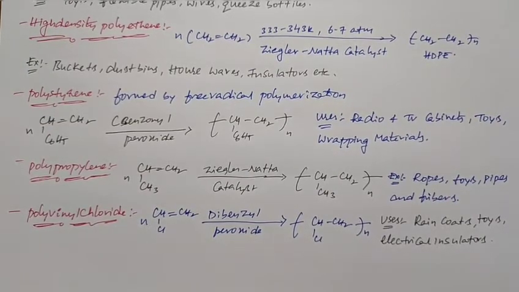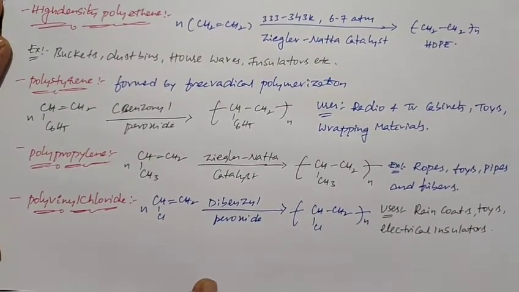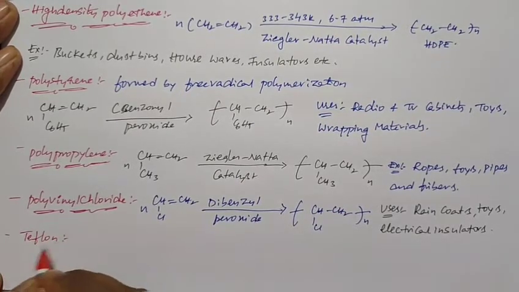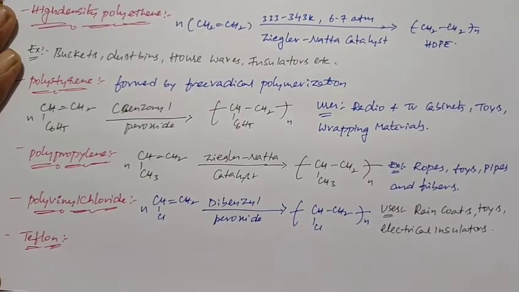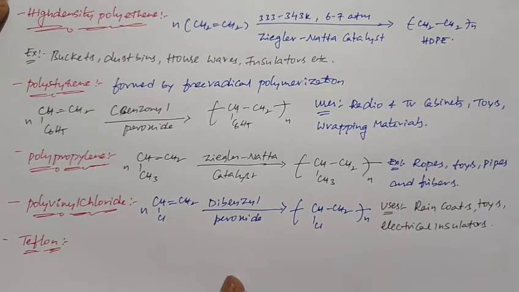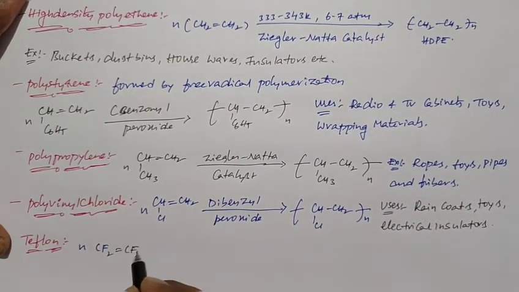And next one is Teflon. Teflon or polytetrafluoroethylene. So Teflon is prepared from the polymerization of tetrafluoroethylene in presence of catalyst and at a high pressure we get the Teflon. So if you see the formation, here we use the tetrafluoroethylene.